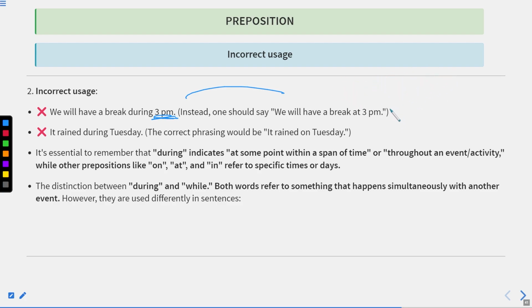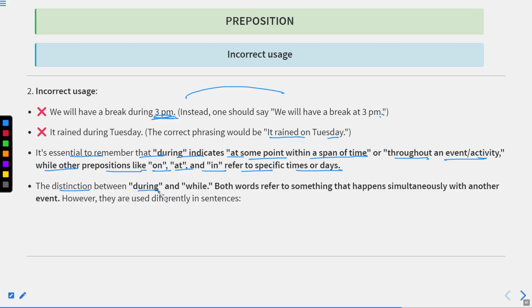If the duration is given, you can use during. But if only the starting point is given, we cannot use during, because that's just the initiating and not the ending. Okay, it rained during Tuesday. That will be incorrect, because the correct phrasing would be it rained on Tuesday. It is essential to remember that during indicates at some point within a span of time, or throughout an event or activity, while other prepositions like on, at, and in refer to specific times or days.